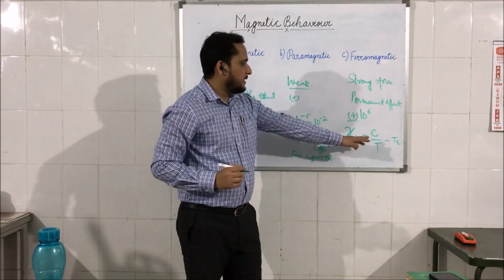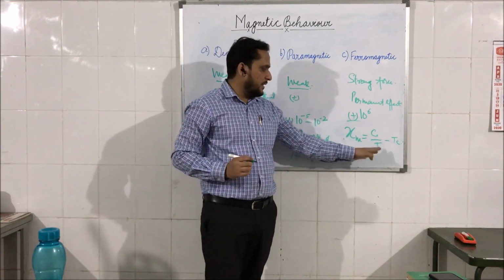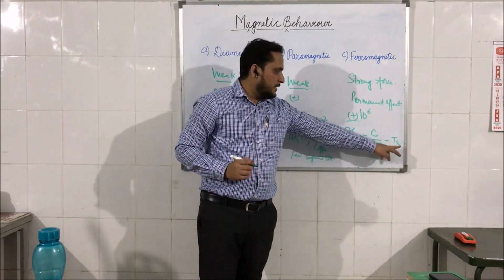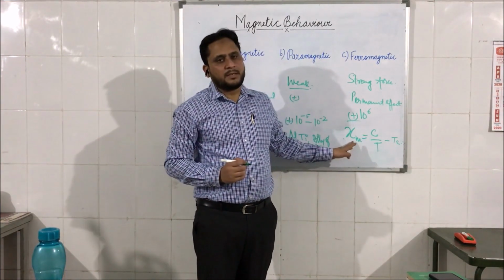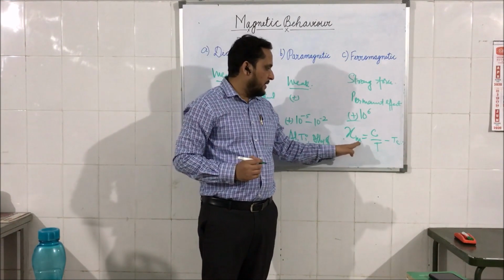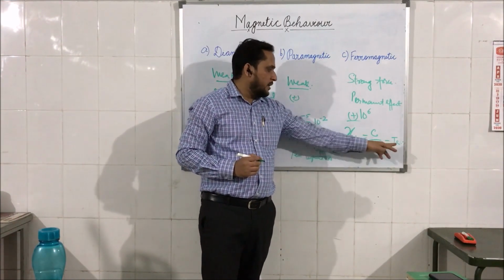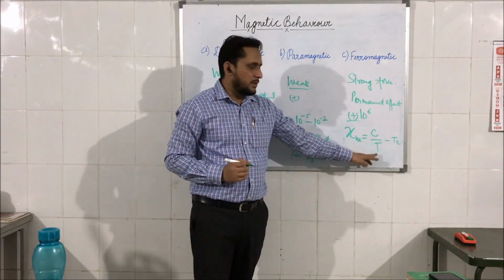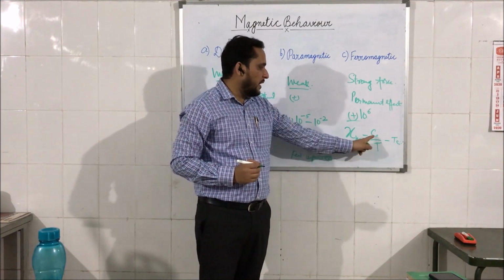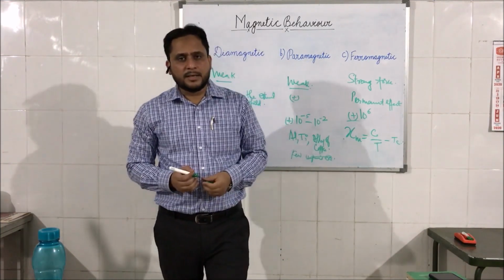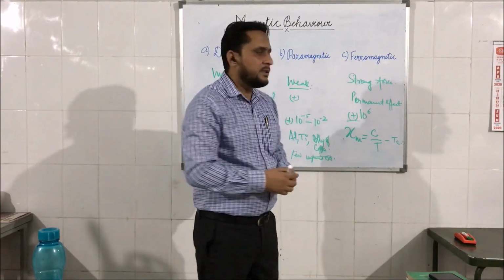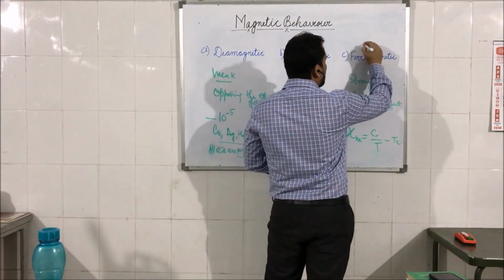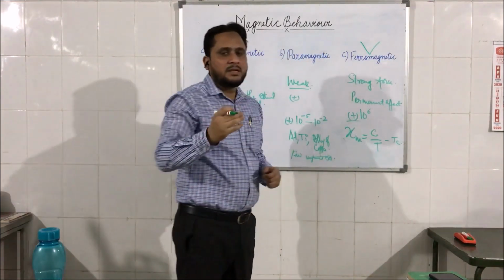C is the constant for a given material, T is its temperature, Tc is its Curie temperature, and Xm is the magnetic susceptibility. Tc, the Curie temperature, is not the temperature at which the material is kept, and C is the constant. Clear? Now, these ferromagnetic materials are further subdivided into two more categories that we'll discuss in the second part of